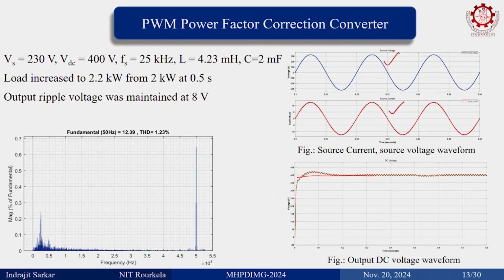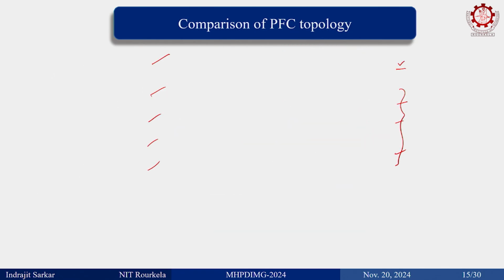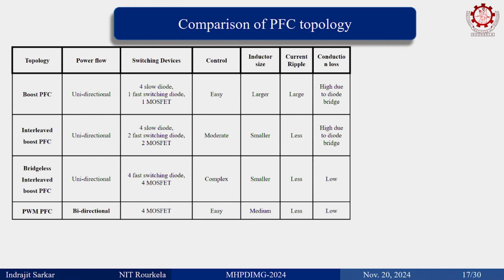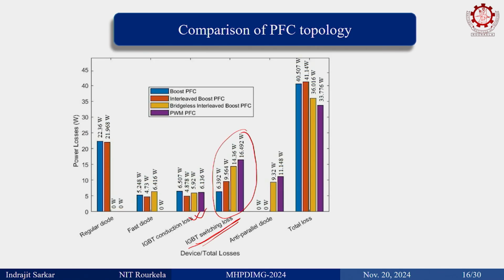The switching frequency we have taken is 25 kilohertz, whereas for a multi-level converter it is less than 2 kilohertz. There the switching losses are not that significant, but here switching losses are significant. That is why the most preferred switch could be MOSFET. Not even IGBT, MOSFET is most preferred at this power level.